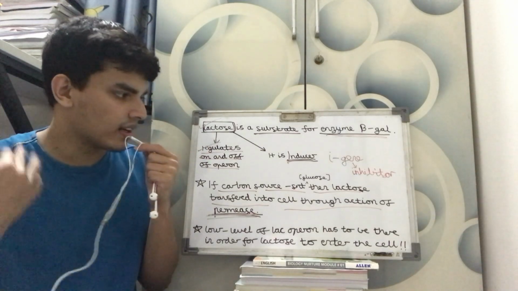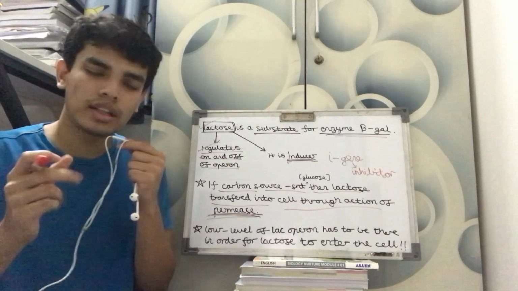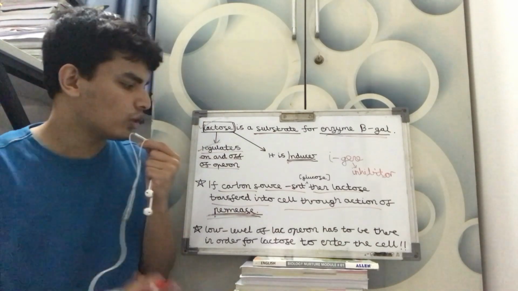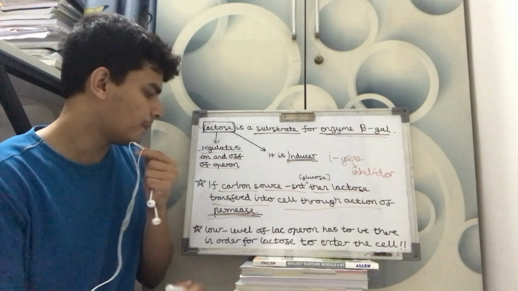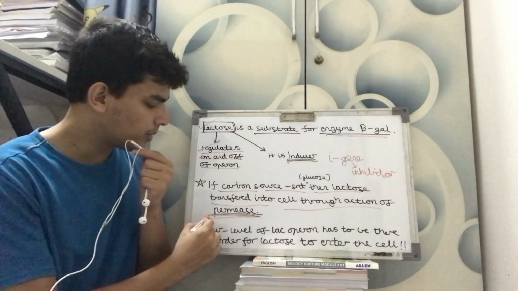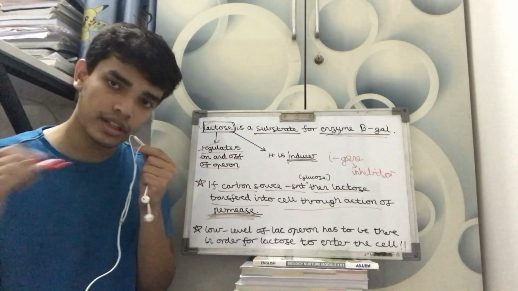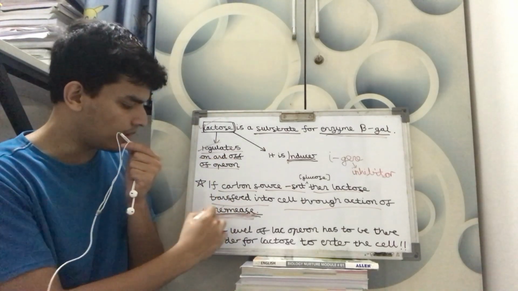I had to read it like 10 or 12 times to completely understand it. But the thing is, only one question has to come, and for that, if you even learn this, it's fine. So if carbon source is absent, remember, when does permease show action? When carbon source is absent, then lactose is transferred into the cell through the action of permease.